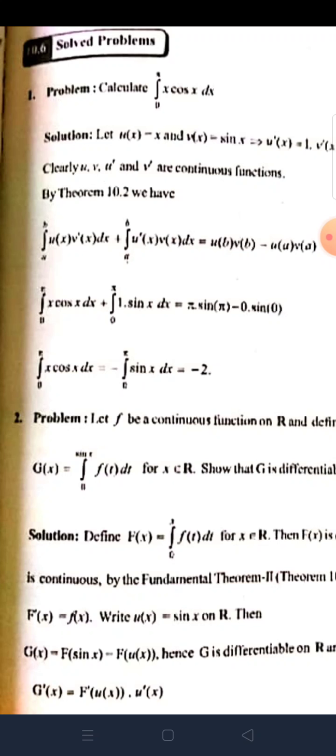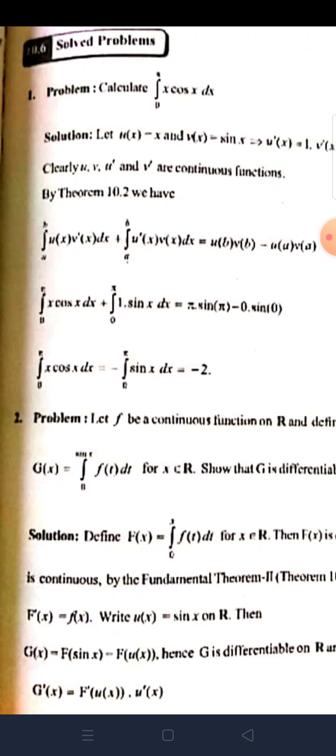Solution. Let u of x is equal to x and v of x is equal to sin x. This implies u dash x is equal to 1 and v dash x is equal to cos x. Clearly, u, v, u dash and v dash are continuous functions. By the theorem, we have integral a to b u of x v dash x dx plus integral a to b u dash x v of x dx is equal to u of b v of b minus u of a v of a.